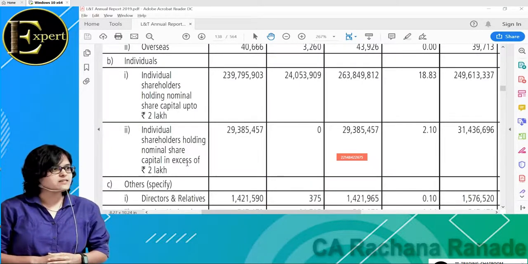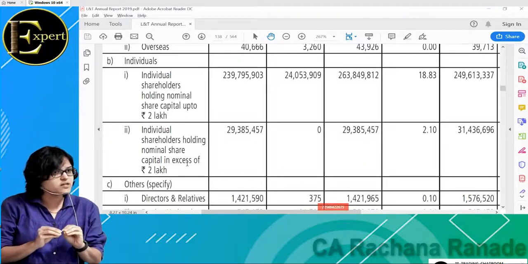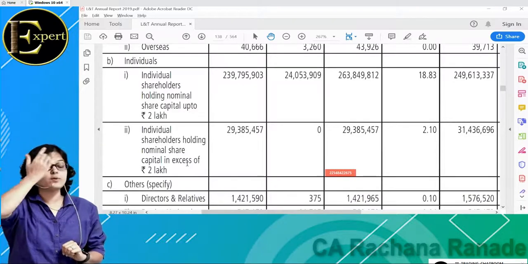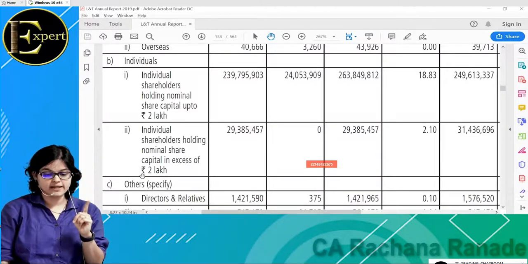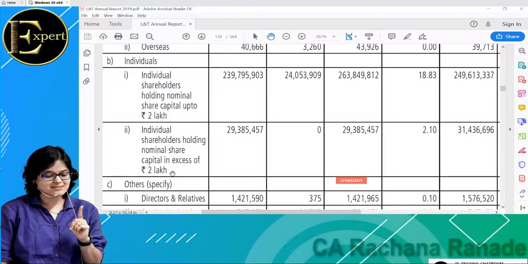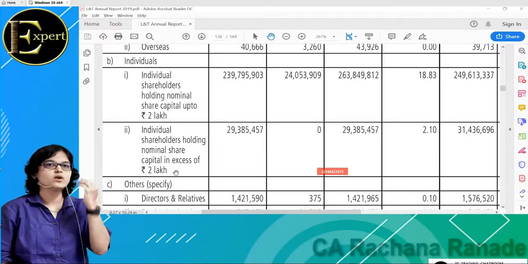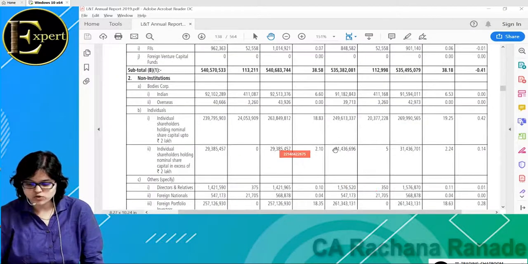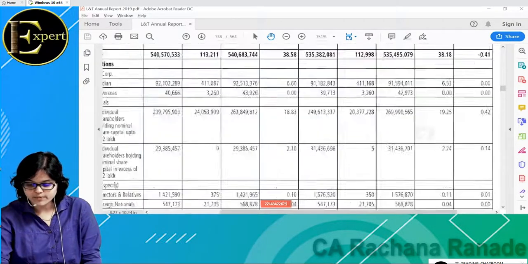And such high net worth individuals are also holding 2.24%. Achha, please check this out. 19% of L&T is held by people like you and me. Why am I saying people like you and me? Because they hold less than 2 lakhs. Okay.